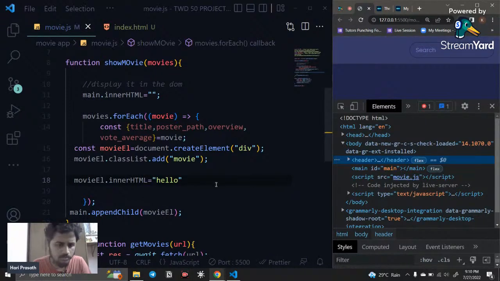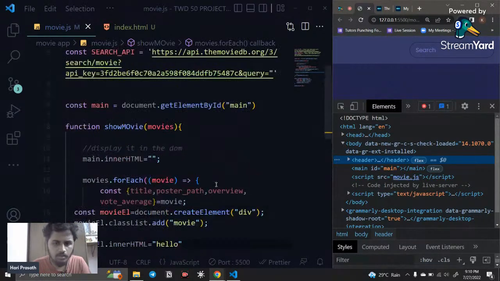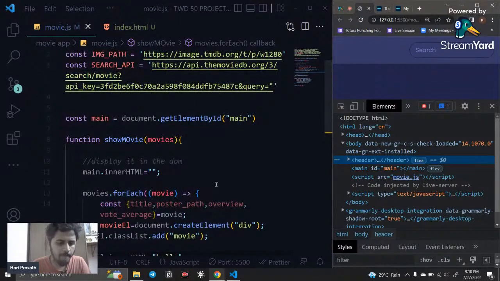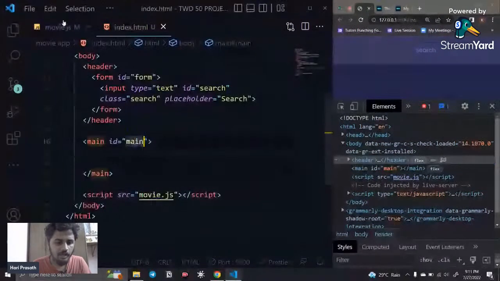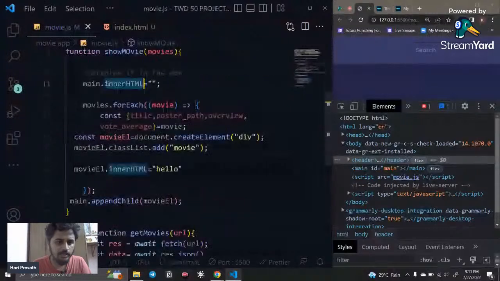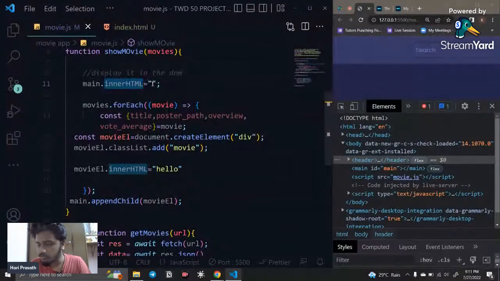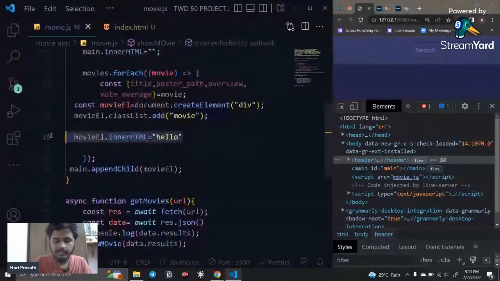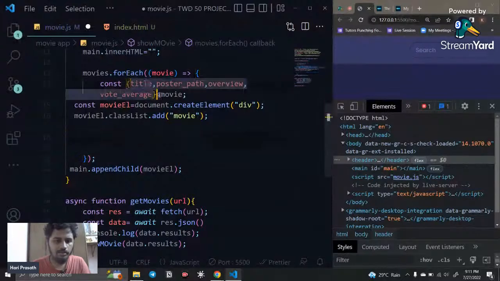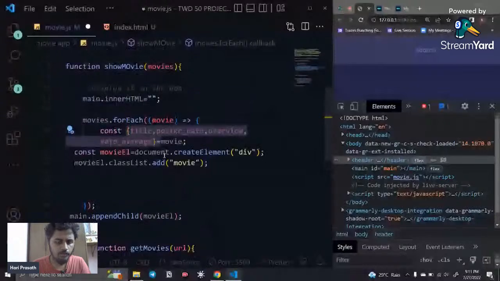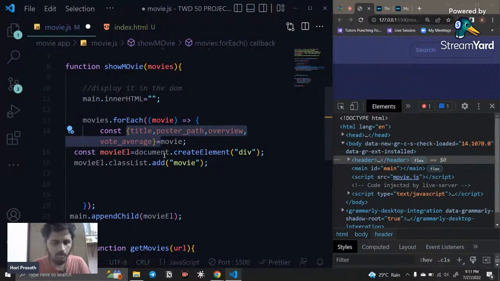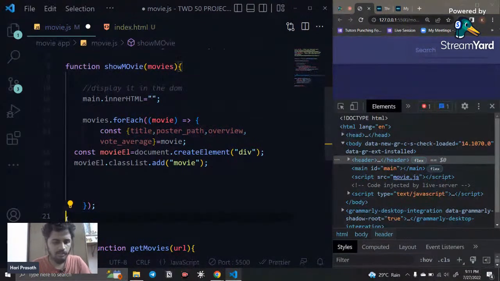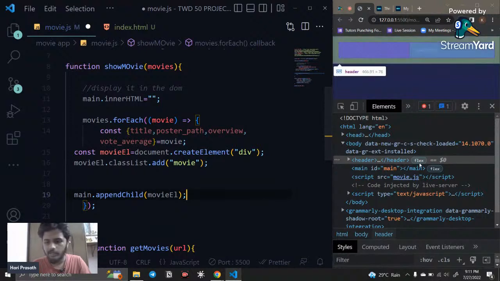The id main is fetched, and inside this id we use innerHTML equal to nothing, so innerHTML is going to be empty, and we fetch. Inside this we do all the coding work and add everything. How can I do this? After doing this, I just call this. I put it outside, that is why it's not showing. I just put it inside this, append child, and now I come here.